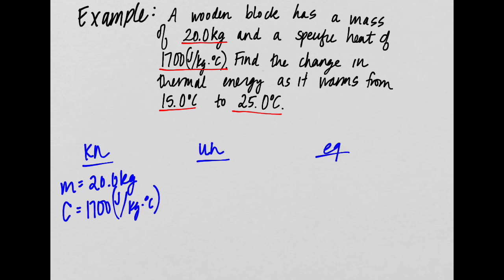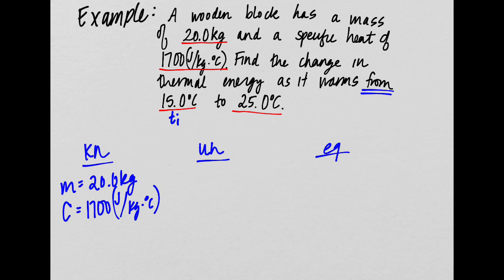So this is the part where we need to think about our final temperature and our initial temperature. It's pretty easy when it's like this. We can see we're warming from 15.0, so that means our initial temperature was 15.0.